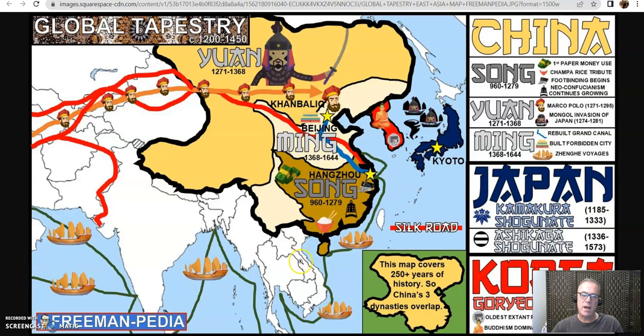To the South, Vietnam, when rice is found in huge amounts here, the Chinese want it, and at first they trade for it, and then they're just so much bigger, they just start taking it. And this creates a resentment that goes on to this day between the Vietnamese and the Chinese. The Vietnamese also resist Chinese culture. They do not really switch to Confucianism. They are Buddhist, and they actually have a syncretic form of Buddhism where they have deities and give them godhood status, which is different than mainstream Buddhism, which is atheistic.